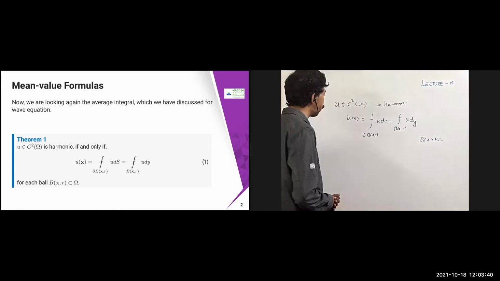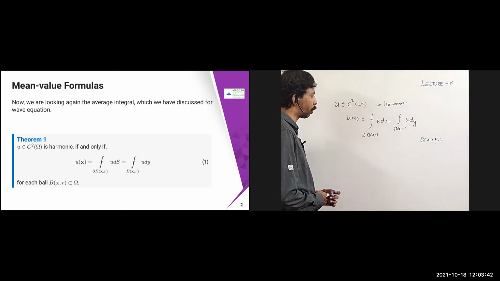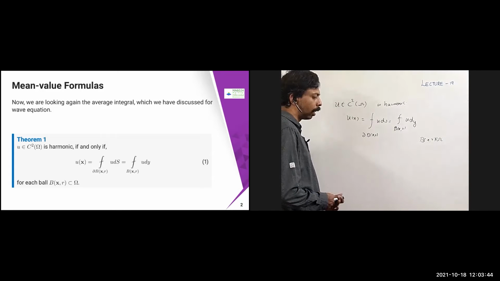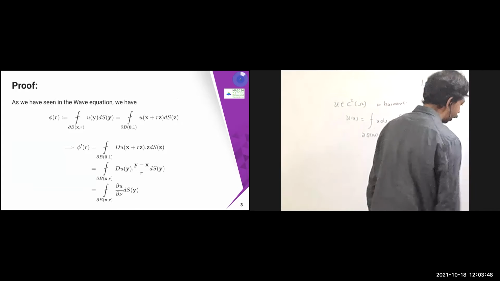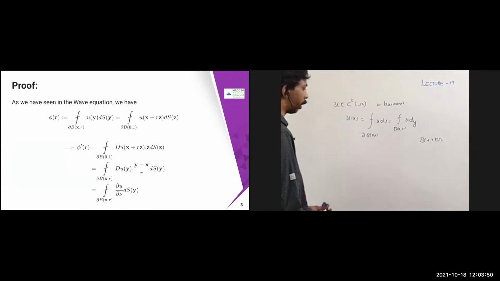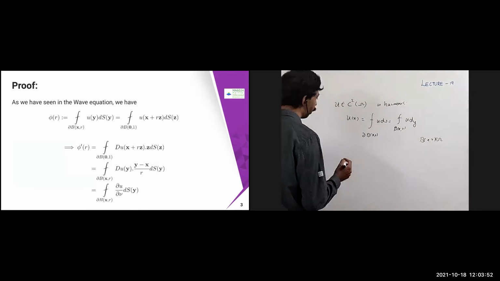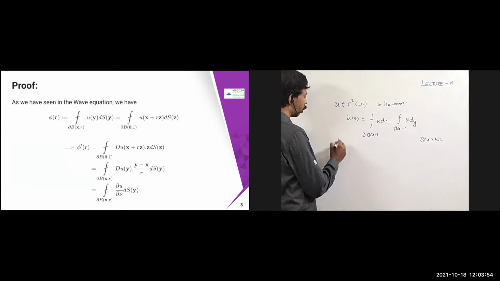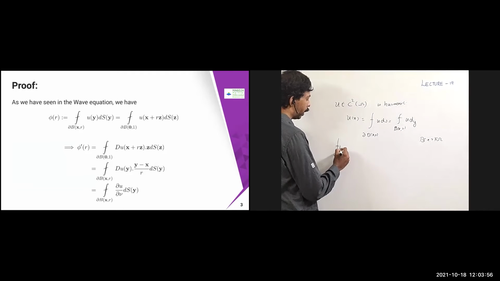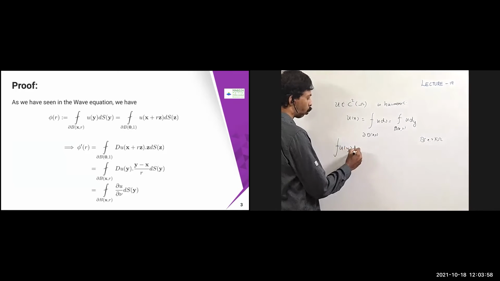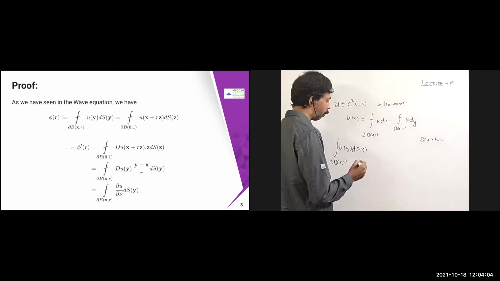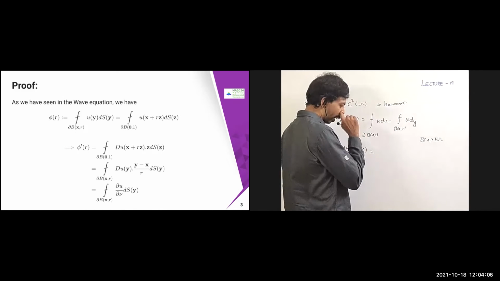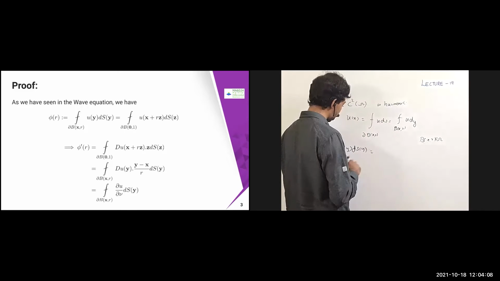For this we are going to use some of the concepts which we have discussed earlier. Let us take the equation which we already discussed in the wave equation: the average integral of u(y) dS_y over the boundary of B(x, r).